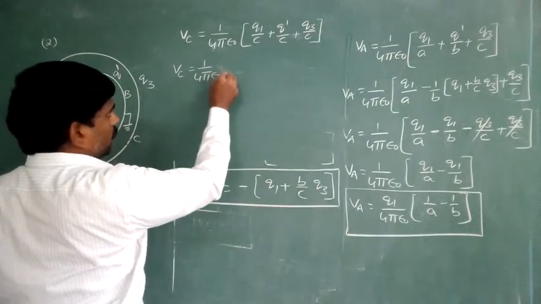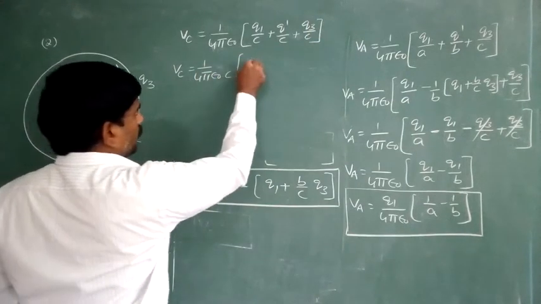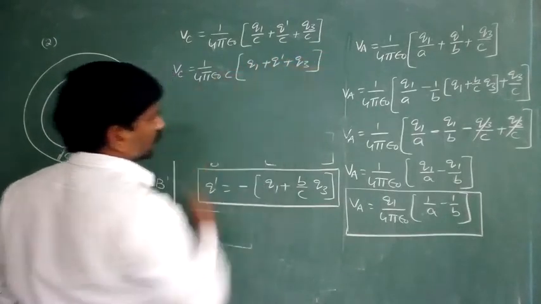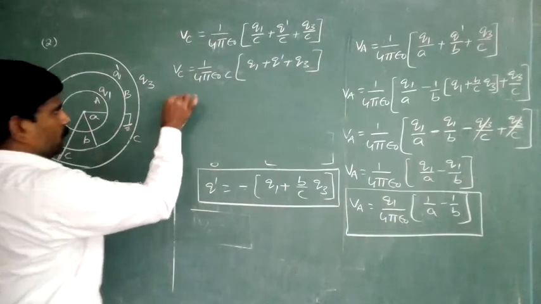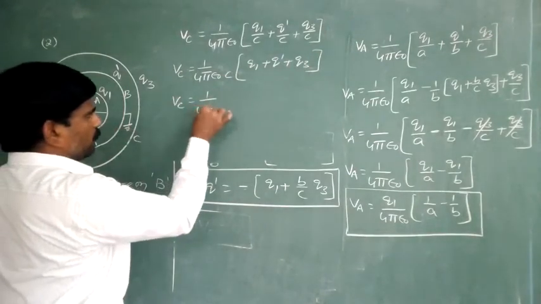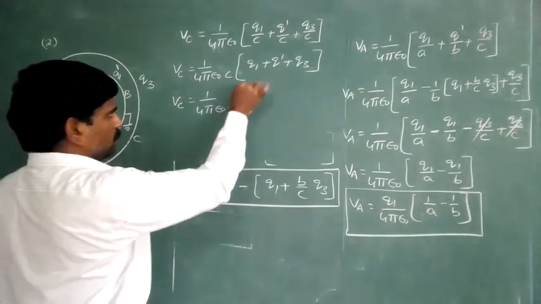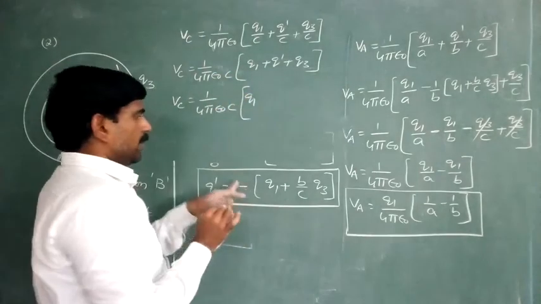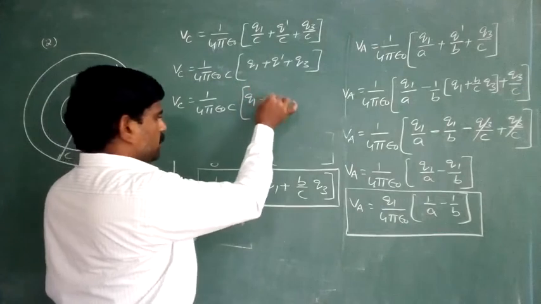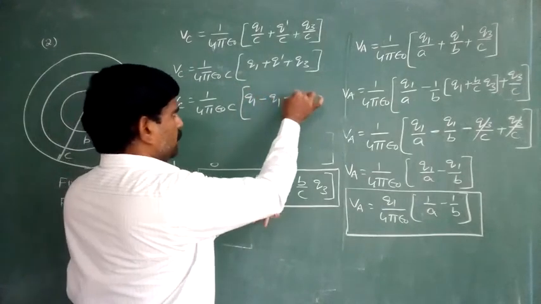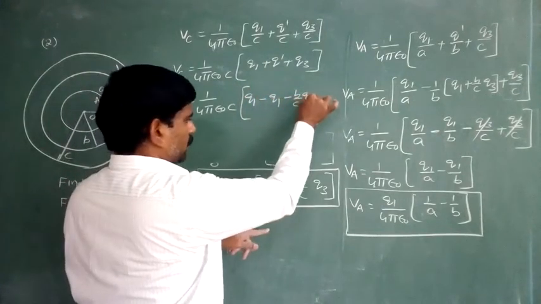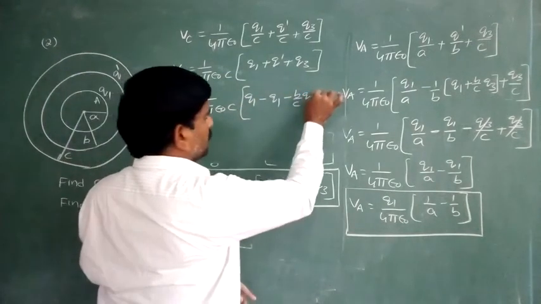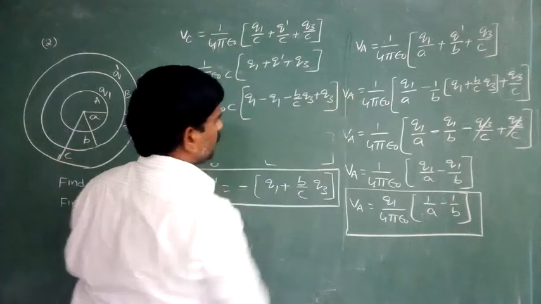into C. Here Q1 plus Q dash plus Q3. Therefore, VC is equal to 1 by 4 pi epsilon naught C into Q1, that is only Q1. Next, Q dash means minus Q1 minus B by C into Q3, plus Q3.